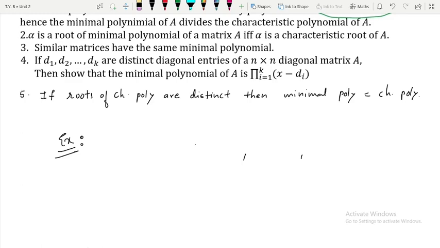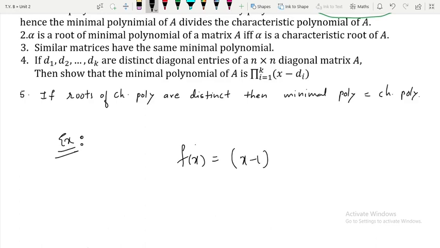Now there may be some questions asked, where you have to tell what will be the possibilities of the minimal polynomial. Suppose your characteristic polynomial you are knowing. In order to find the minimal polynomial, the characteristic polynomial is very important. Without the characteristic polynomial, you will not be able to find the minimal polynomial.